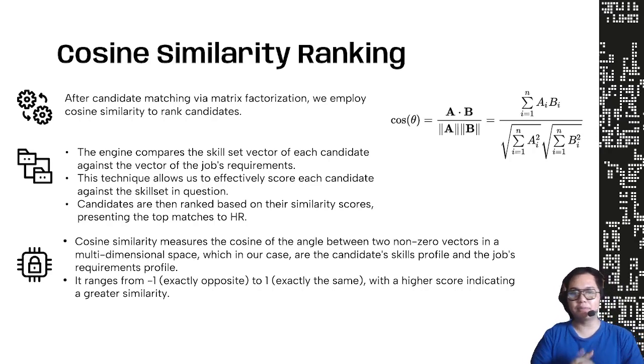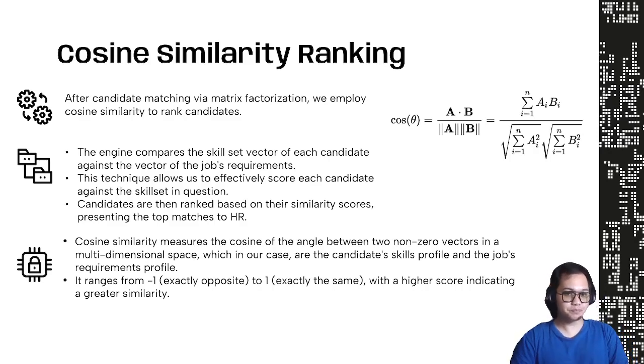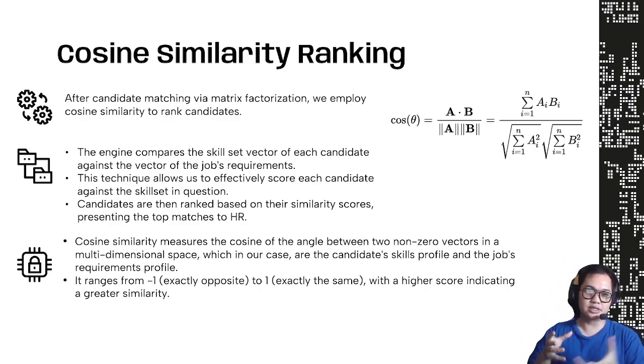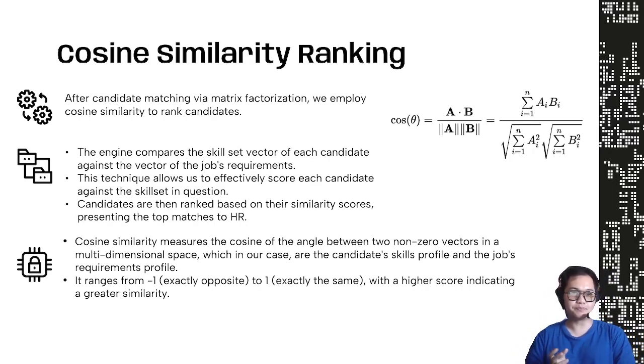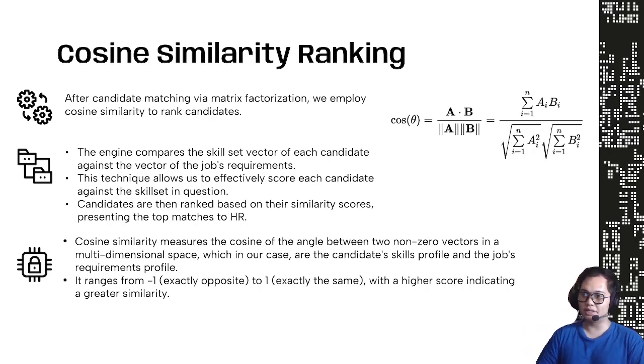Cosine similarity measures the cosine of the angle between two non-zero vectors in a multi-dimensional space, which in our case are the candidate skills profile and the job requirements profile. It ranges from -1, which means exactly opposite, to 1, which means exactly the same, with a higher score indicating greater similarity.